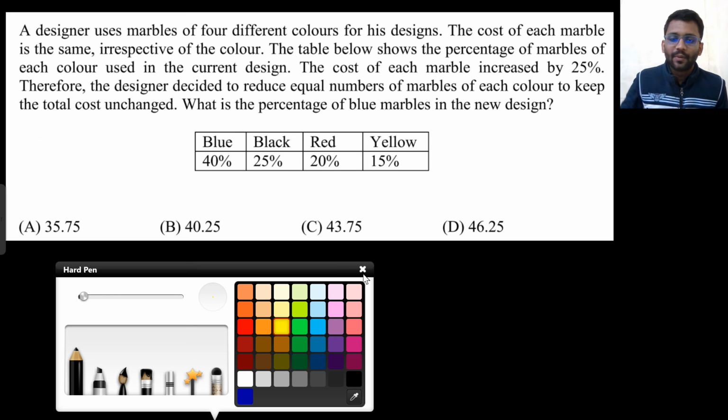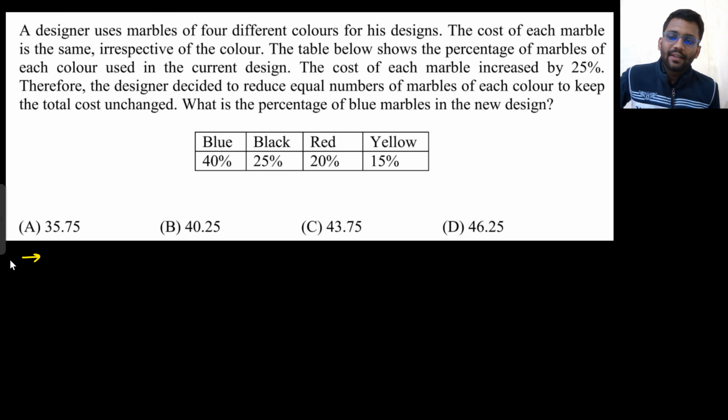So this is a very good problem. So a designer uses marble of 4 different colors for his design. The cost of each marble is same, irrespective of the color. So blue also has the same value. Black also has the same cost. Red also has the same cost, and yellow also has the same cost.